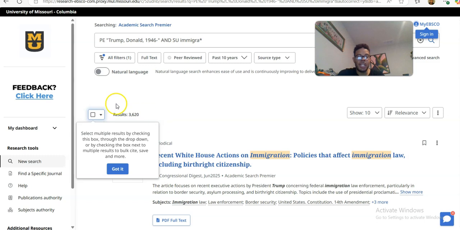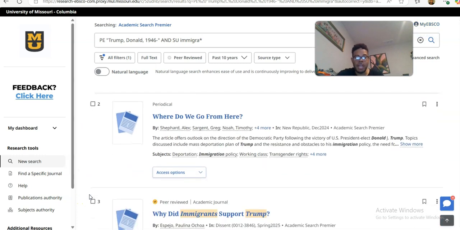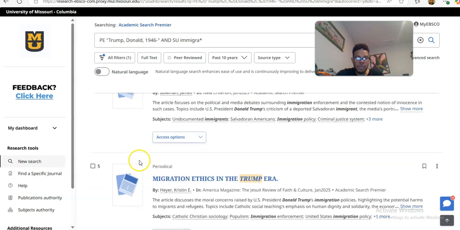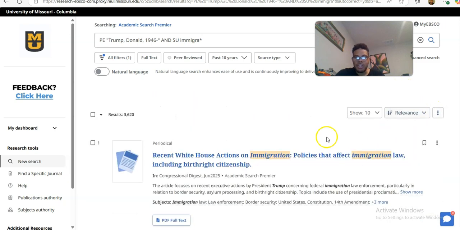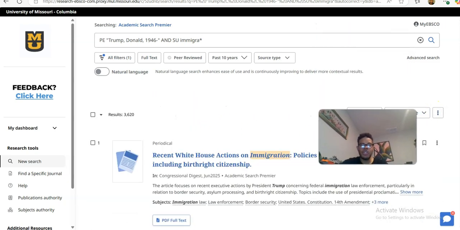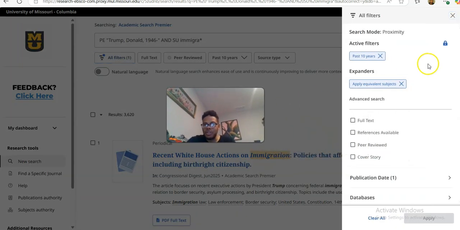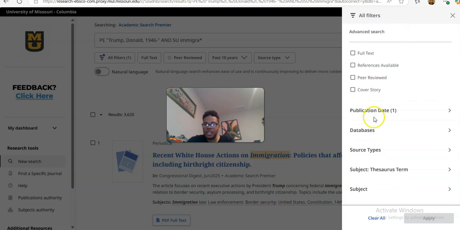And as you can see, now we finally narrowed it down a lot. We have narrowed it down from 60,000 things to 3,000 things. Now we've got something that's more manageable. See a little icon for peer review right there, and so forth. Once you get into these, again, you can play around with these. If you still wanted to, you can click this all filters feature right here.